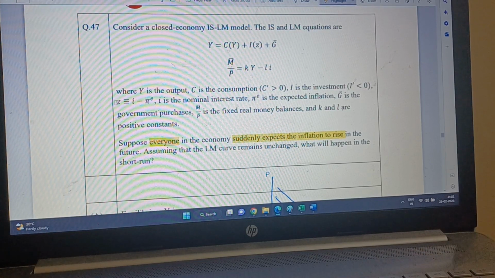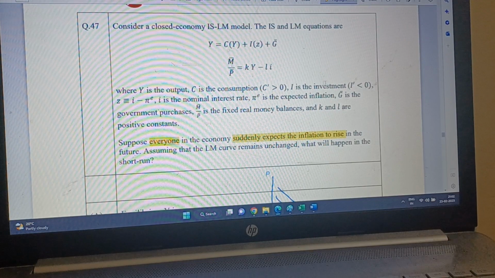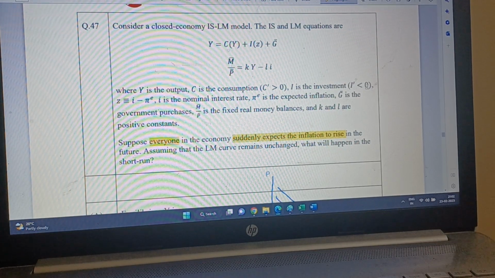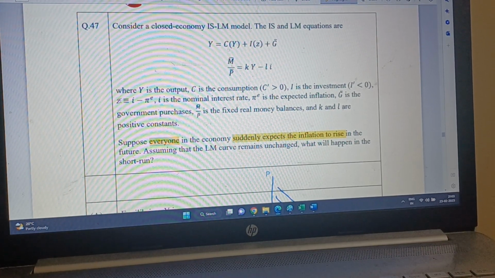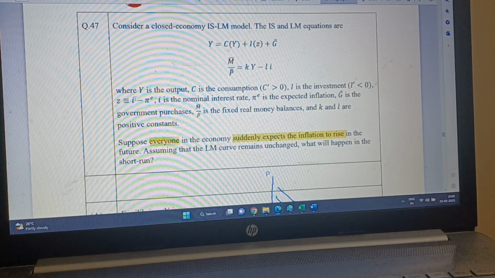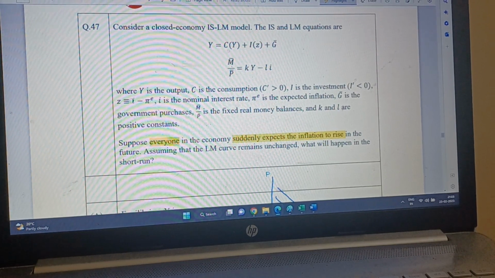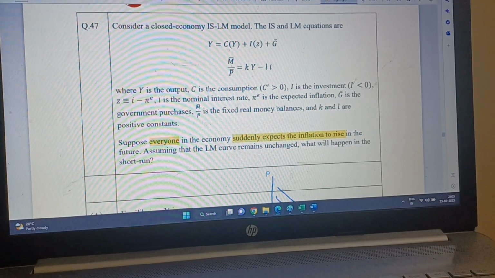So there won't be any additional investment, even though I prime is a function of real interest with a negative sign, meaning investment is a negative function of real interest, but real interest will not fall in the case of expected inflation, because i will also rise. The question doesn't say that i will not rise.